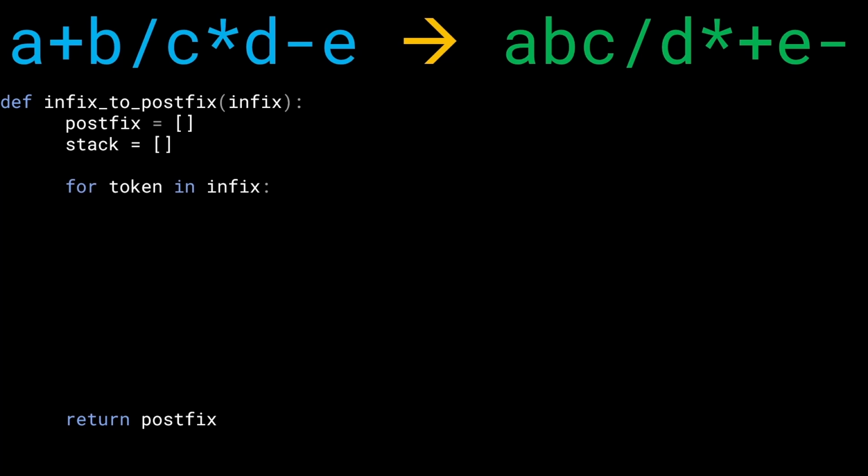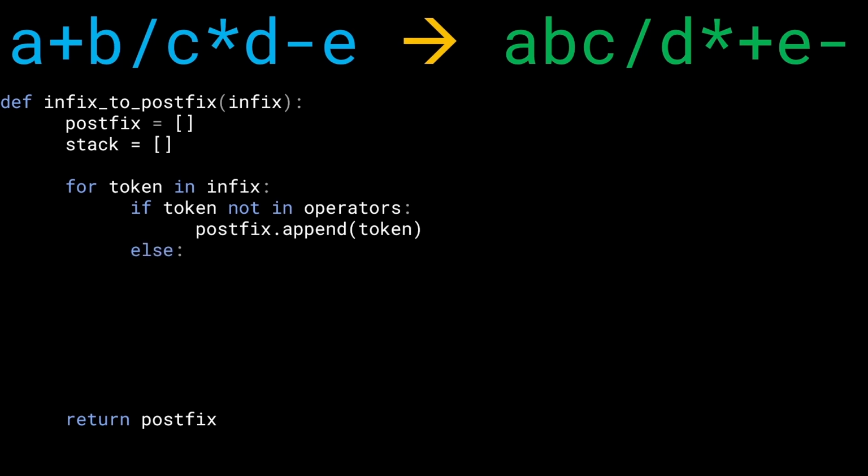Now we want to start iterating over every single element in the infix. We're going to call this element token because it can either be an operator or an operand. We don't know yet. Now we'll ask the question: if the token is not an operator, that is, if it's a letter or a digit, if the token is not in the operators, then it means that the token is actually an operand. In that case, we just have to directly append it to the postfix notation. We don't ask any more questions, and that is it for an operand.